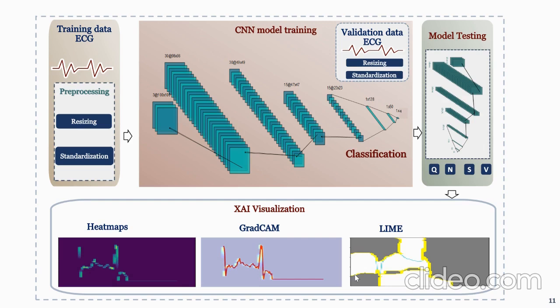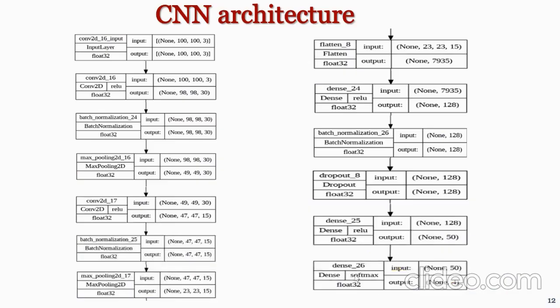Now, moving on to the model design, another figure also provides the detailed architecture of the CNN. The CNN architecture consists of two sets of convolution layers with 30 and 15 units respectively, each having a size of 3 by 3 filters. These layers are then followed by a batch normalization layer and a max pooling layer. We'll see the importance of batch normalization layers in the ablation studies in the result section.